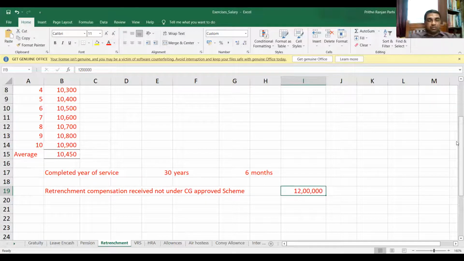So after arriving at the 15 days amount, we have to see whichever is lower. Yes, whichever is lower, you have to see. Please compute.